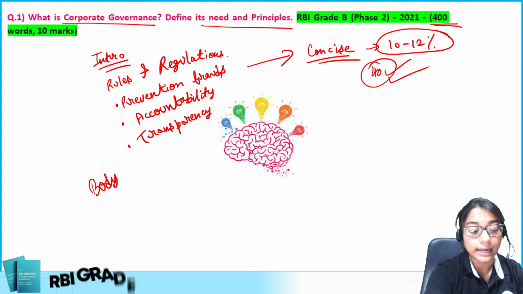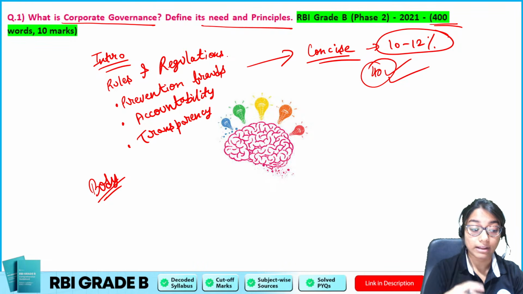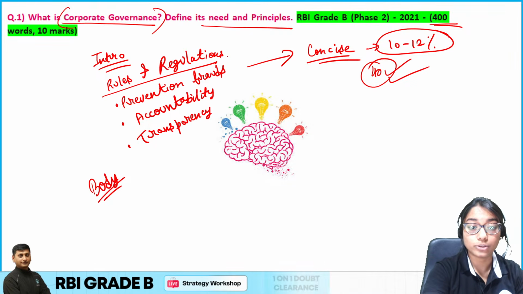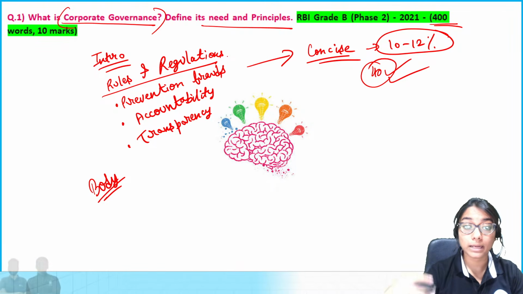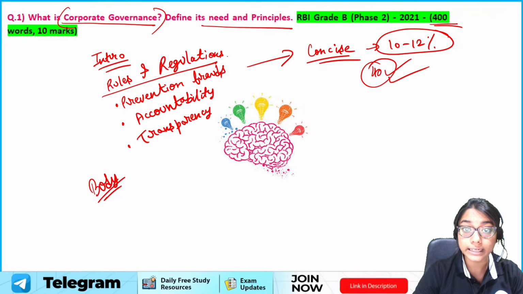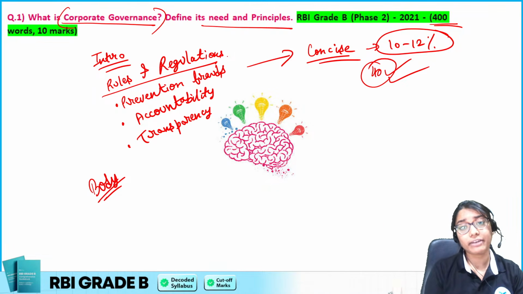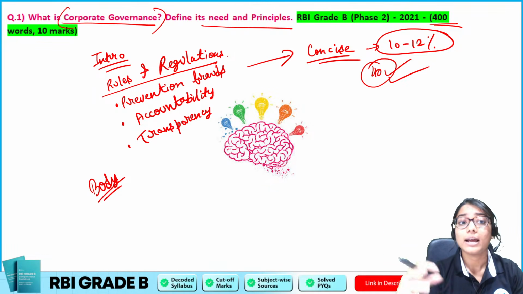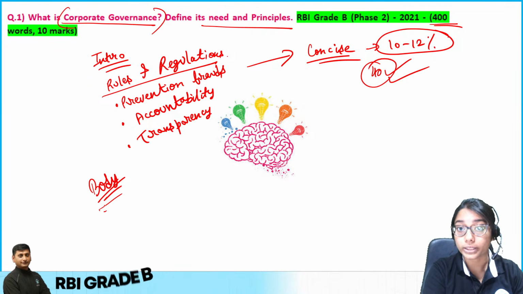Now let us come to the body. In the body, what I have to do is explain everything in depth now. So I know what is corporate governance; I have written it in the intro. We have to elaborate on it a bit, right? Maybe you can come up with a certain instance where such corporate governance was required. Let's say we take the example of the Satyam scandal, or any such fraud which has happened, and with that example, with that case study, I try to explain why exactly corporate governance is required. So this is something we can do in the body.